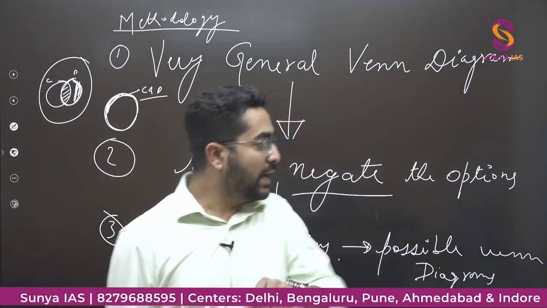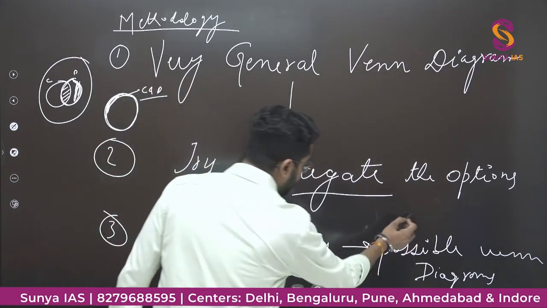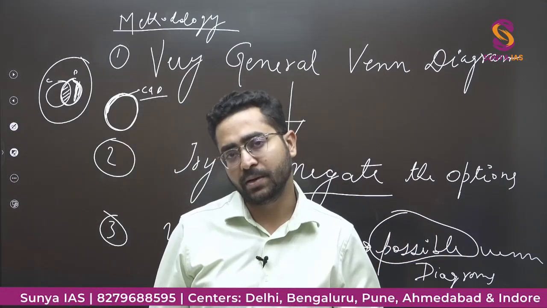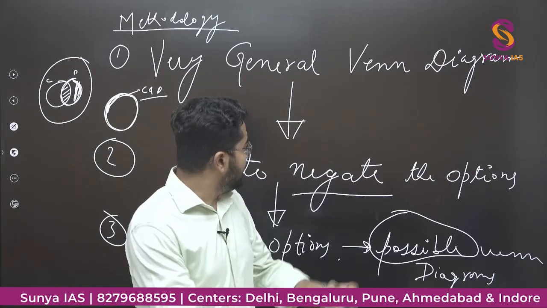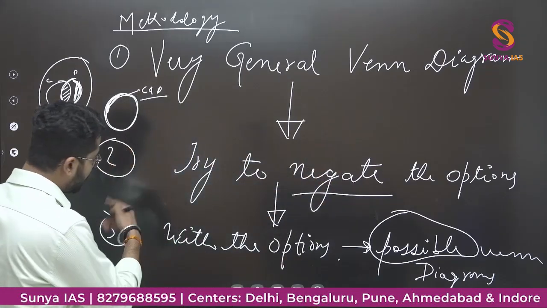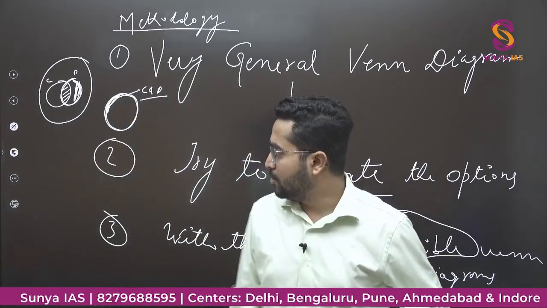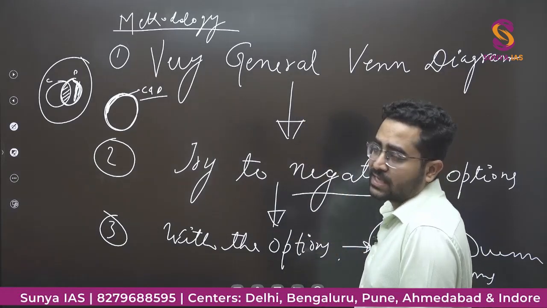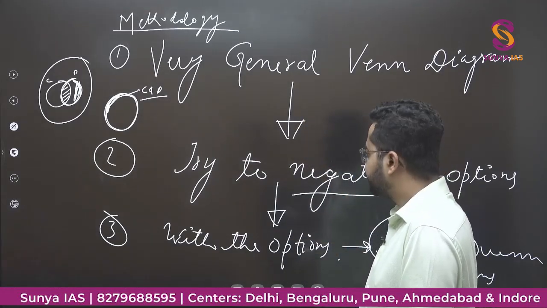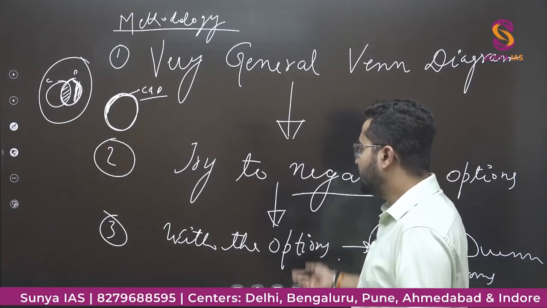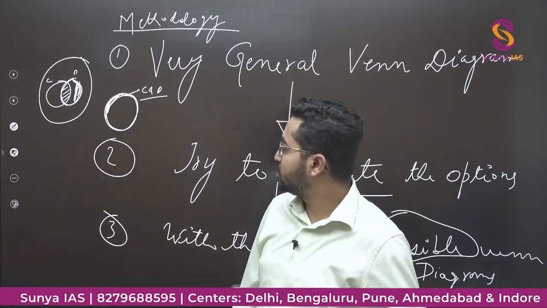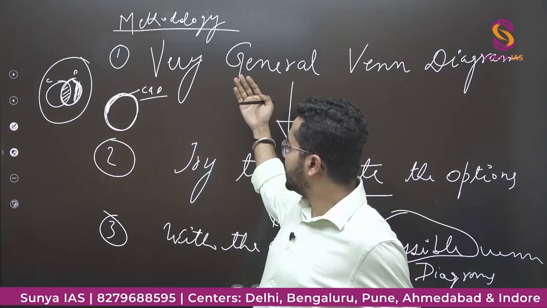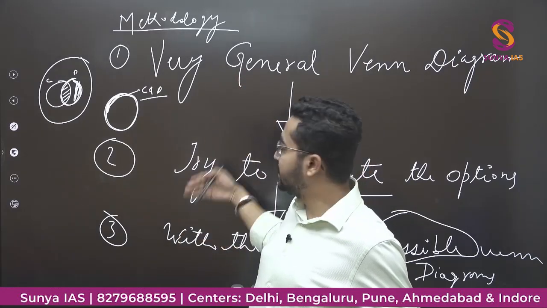Then you will look for the possibilities if there is any other Venn diagram possible. Okay? So these steps you will be seeing in my solving of the question approach. जब मैं क्वेश्चन सॉल्व कर रहा हूँ तब आप देखोगे कि ये मैं अप्रोच को कैसे फॉलो कर रहा हूँ. ठीक है? So let's move on to the first question of today's topic and then you will see how I am using these methods, these steps.